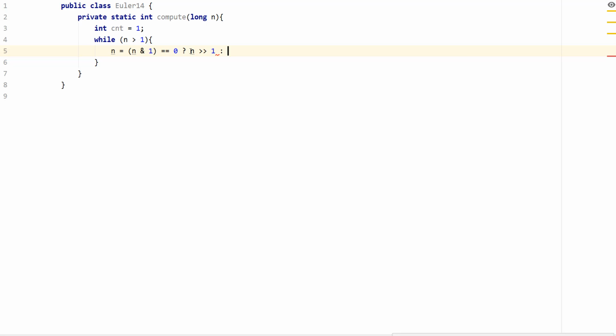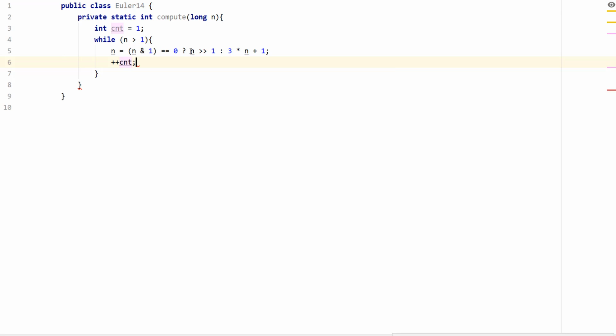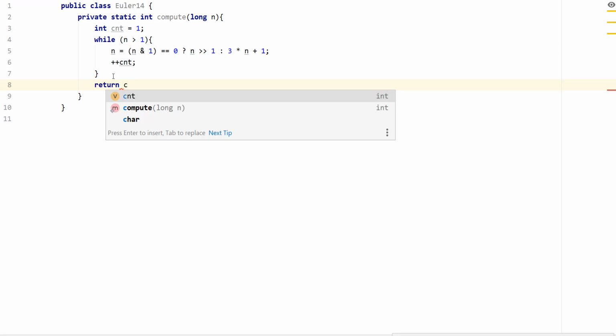Else we're going to multiply n by 3 plus 1. All right, and then the next thing we want to do is increment our counter, and then we can return our counter. So this is if we didn't apply caching to it, all right?